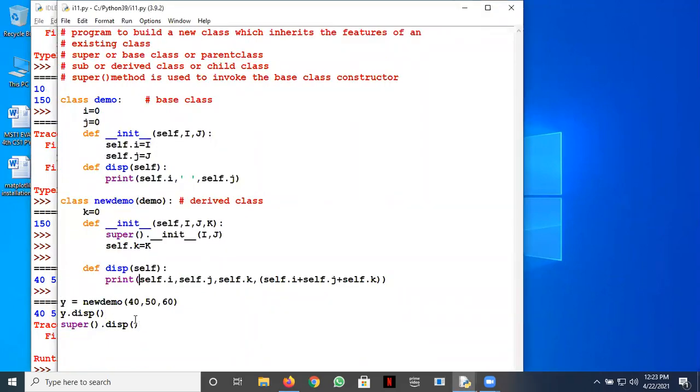When you want to do this, that is, when you want to execute the overridden method, then you write it here itself. Write it here, in the display function. Because this call y.disp is going to call this. So within this, you can invoke the other disp method. Okay. Let's try whether it works or not. Should work. Something like this.